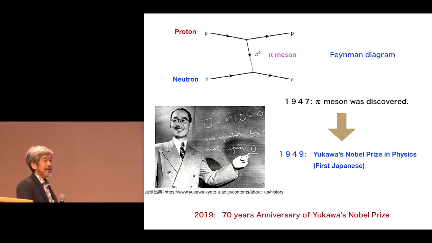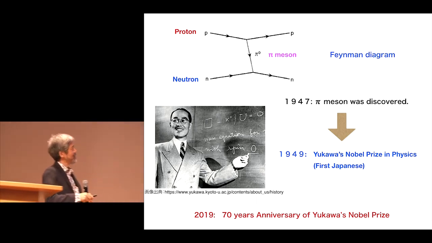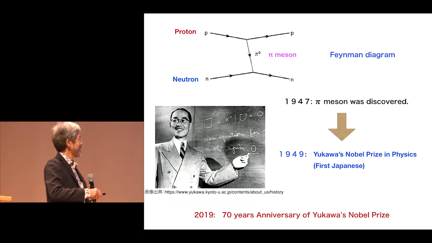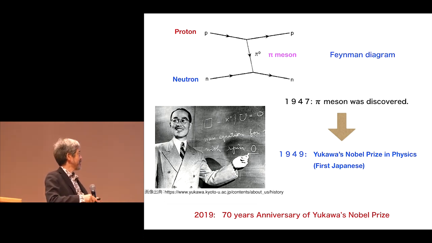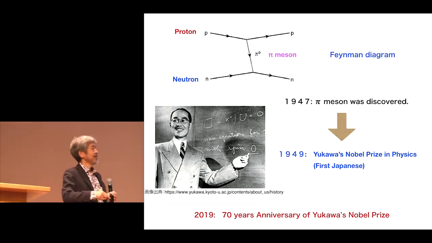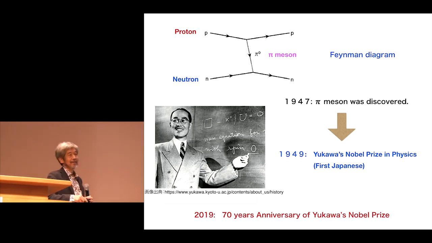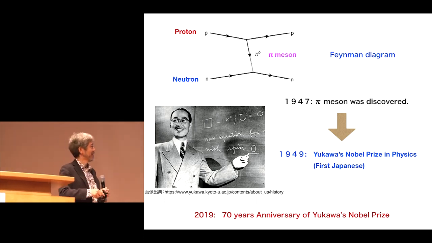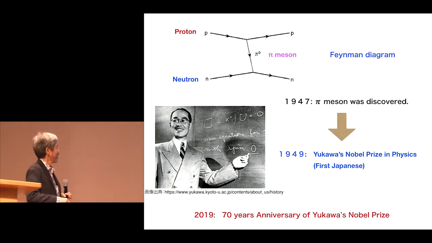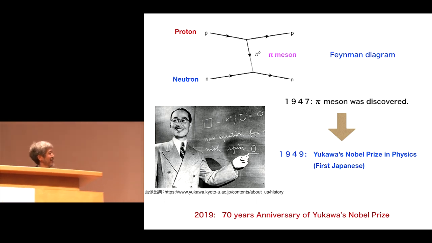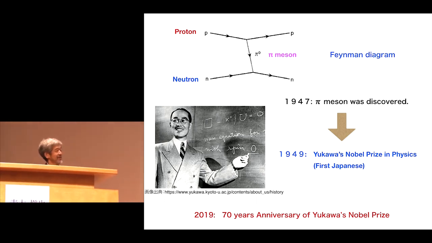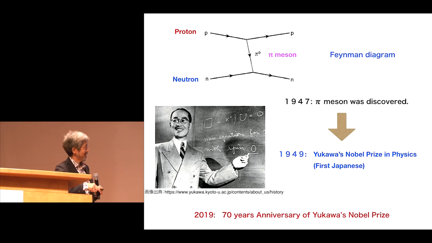And later, in 1947, the pi meson was discovered. Two years later, in 1949, he got the Nobel Prize in physics. As you know, it's the first Japanese Nobel Prize. And this year is the 70th anniversary of Yukawa's Nobel Prize.